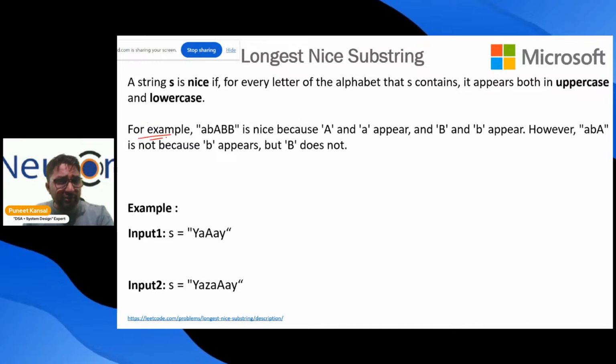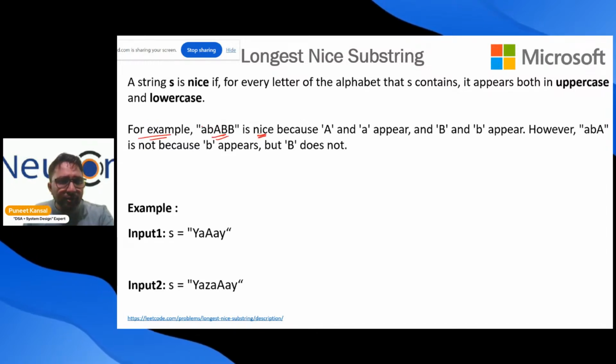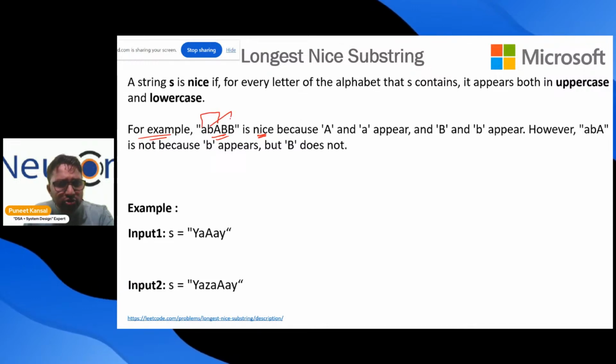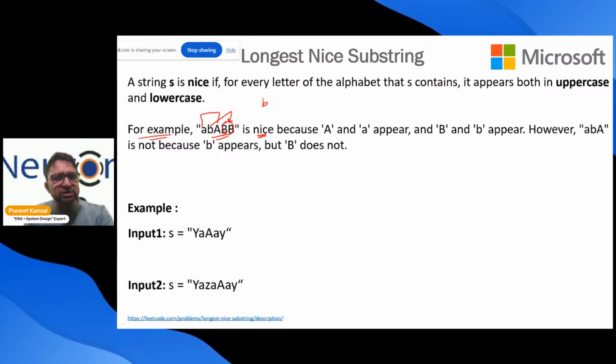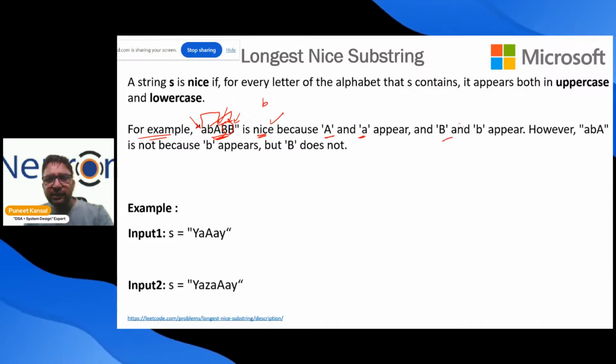So for example, they give us an example, like this string is nice. Why? Because you can see small is there, upper is there, small is there, upper is there. Upper maybe 2 times, doesn't matter. B is in small letter and also in upper letter, A is in small letter and also in upper letter. Yes, so this string is nice. Why? Because A and B appear in both cases. See, this is what they mentioned in the question.